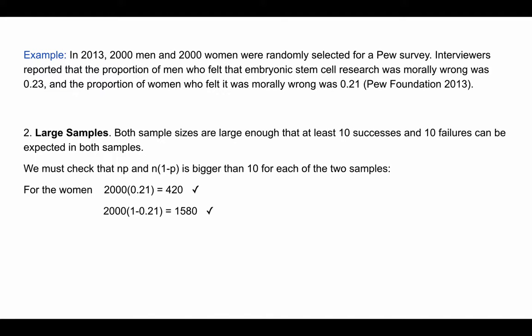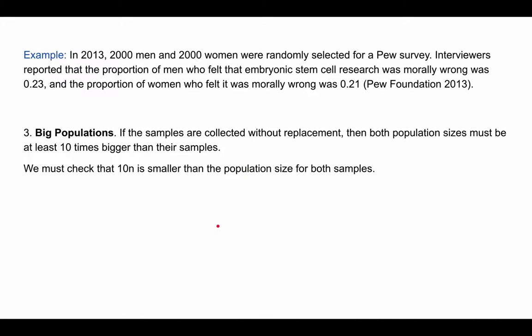We do the same thing for the men. We take 2,000 times the 0.23. This number 460 is exactly how many men of the 2,000 thought that stem cell research was wrong. And so it's bigger than 10, so we're good. And then this number right here, 2,000 times 1 minus 0.23, there's a typo I'm just noticing, so I'll fix that later. It's not supposed to be a 0 there. This number is also bigger than 10. This number stands for the total number of failures, or men who think that stem cell research is not wrong. Okay, so all these numbers are bigger than 10, so we're good, we can move on.